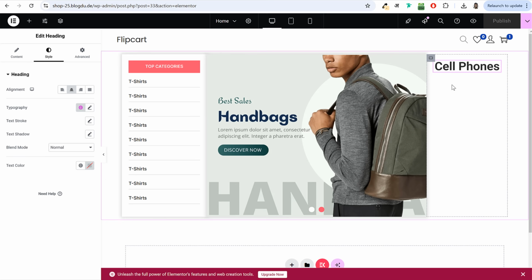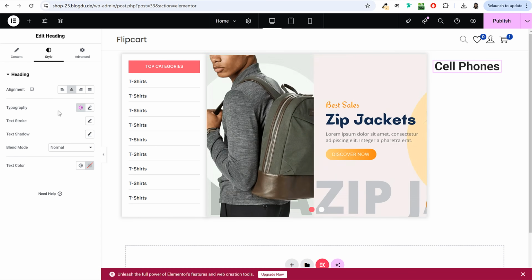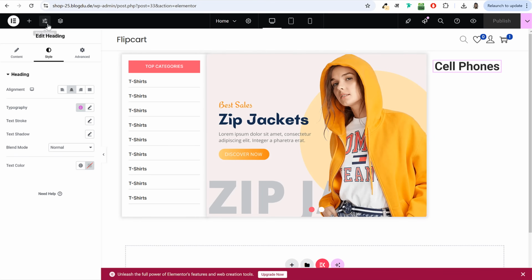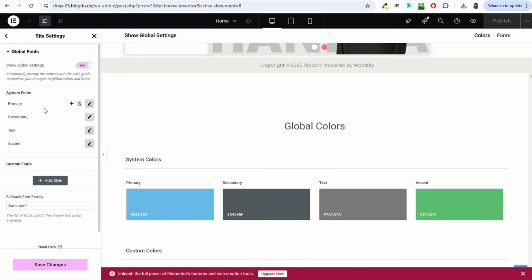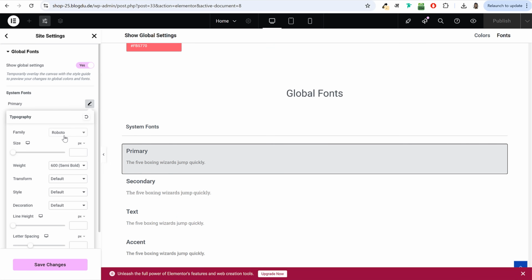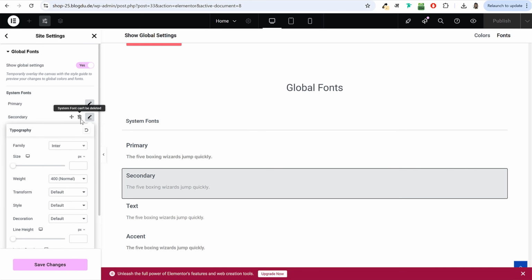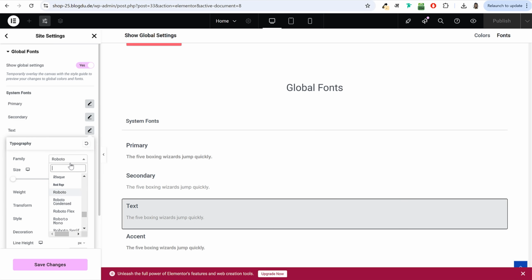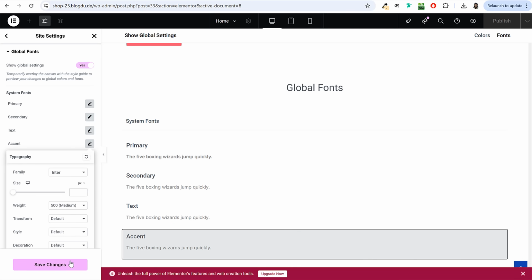So let me do one thing. Let me change the default font family instead of Roboto. Default font family right now is Roboto. You can see if I click on this thing, it is Roboto. So instead of Roboto, I want to change this, and that will save us a lot of time. For that, you'll have to click on site settings at top, select global fonts, and under primary, secondary, and all these things, you can change your font family to Poppins or Inter, whatever font family you have selected. I'll select Inter for secondary, for text, for all the other font families. Also for accent, which is your link color, click on save changes after that.